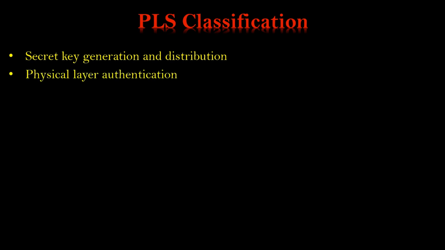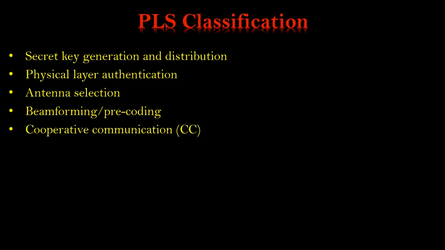Physical layer authentication is also possible, and that's a hot topic nowadays. Then antenna selection, which can be a case in MIMO if you have many antennas. On the basis of the channel parameters, we can select the best antenna, which is more secure. Beamforming and precoding are also there. Actually, beamforming and precoding are basic types of physical layer security, because channel parameters are used there to secure the system.